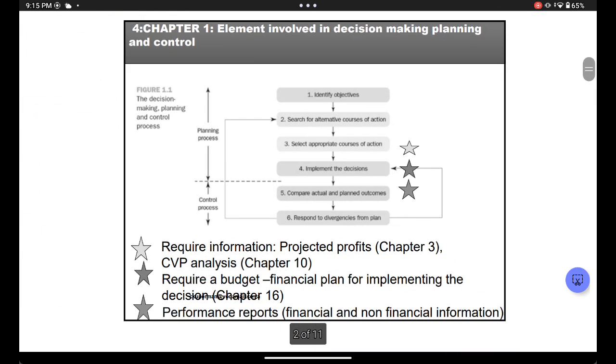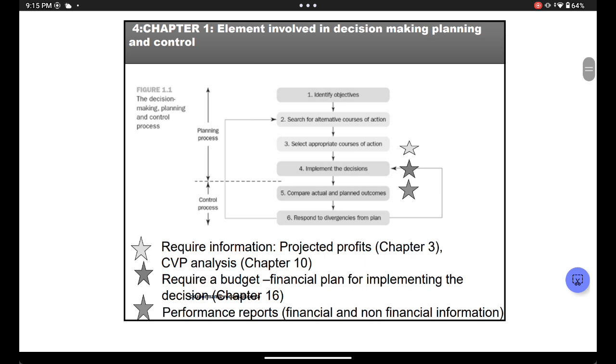Now, decision making, planning, and control, right? Okay, so this is the decision making process. Now, I'm not going to discuss this so much in exams, but you must know it. So, when you need to make a decision, for example, you need to decide if you must launch a specific product in a business, you will identify the objectives.